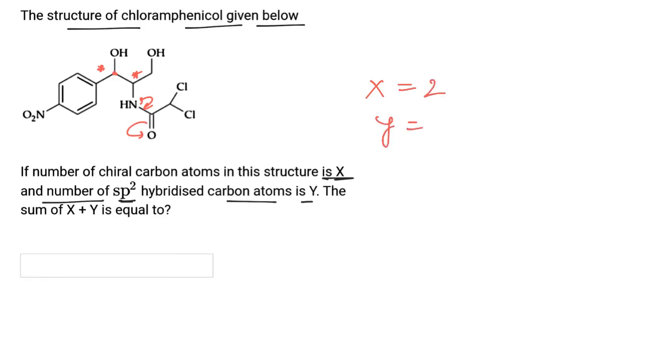Now we have to find the number of sp2 hybridized atoms. So the 6 carbon atoms present in the benzene ring are sp2. In NO2, nitrogen is sp2 hybridized, 7, and the nitrogen of the amide is also sp2 hybridized because its lone pair is involved in resonance. So 6, 7, 8 and Y is equal to 9. 9 atoms are sp2 hybridized: 6 carbons and 1 nitrogen, and so on.